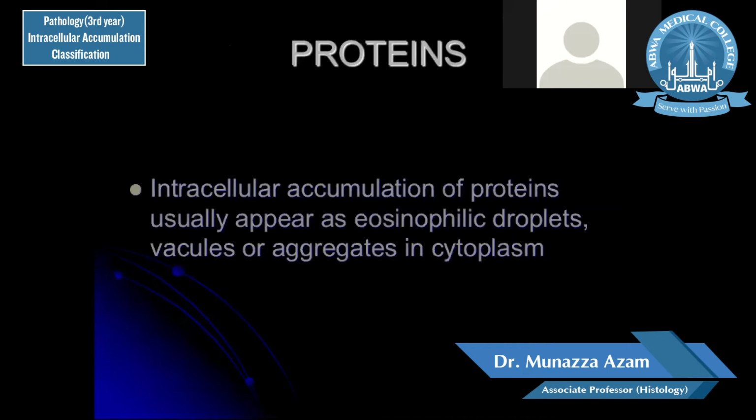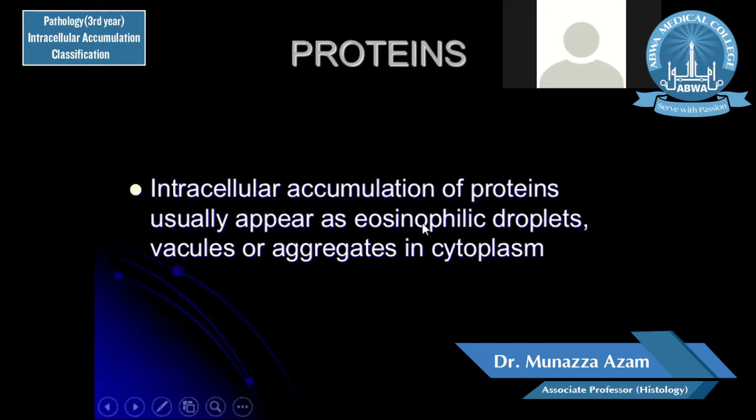Similarly, disturbed protein metabolism can also lead to intracellular accumulation. Intracellular accumulation of proteins appears as eosinophilic droplets. Eosinophilic droplets mean pinkish amorphous droplets. This can also be in the form of vacuoles or aggregates in the cytoplasm. So proteins appear as intracellular accumulations, usually in the form of eosinophilic droplets, or in the form of vacuoles or aggregates in the myocardium.